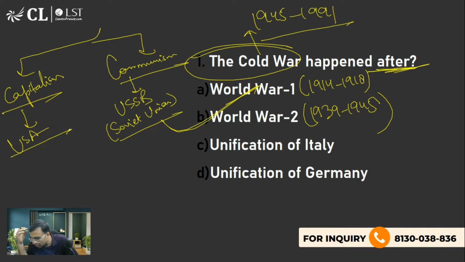And the major powers at that time were mainly between two ideologies. Yes. Now please tell me, the USA had formed an international alliance. What was that called? And the Soviet Union had formed an international military alliance. What is that called?